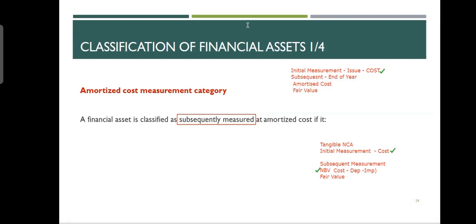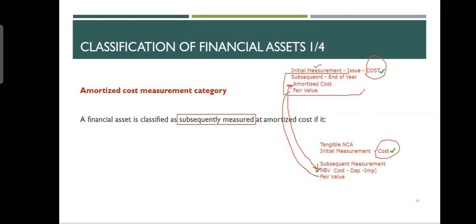So it's the same. Subsequent measurement at fair value is the same. Amortized cost has been replaced by net book value. So just like you calculate the net book value of a tangible non-current asset, for a financial asset you calculate amortized cost. Like you said, depreciated amount or whatever. So here you do amortized cost. So the issue is not with initial measurement. Initial measurement is cost, whether here or here. Our only problem always comes with subsequent measurement.